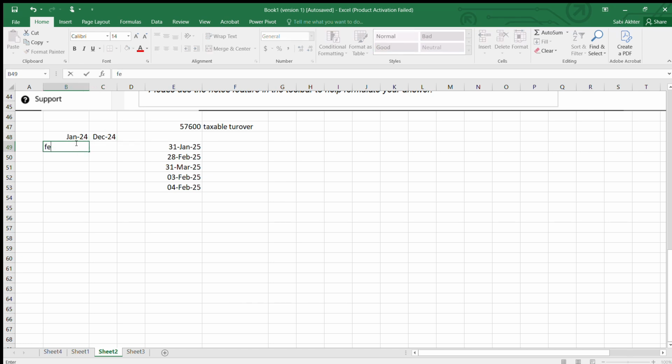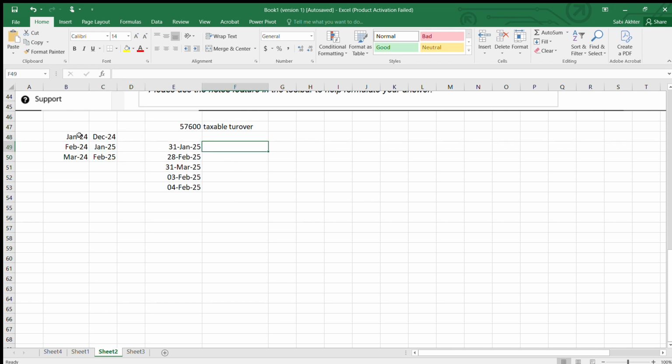Then we'll start from Feb 2024. So when it goes to Feb 2024, you have to keep on adding one more month, Jan 2025. Then if you start from March 2024, it would be Feb 2025. Always you have to keep on going 1 month ahead for 24, and then in 25 also you will keep on adding 1 month. If you see this from March 24 to Feb 25, it's always 12 months. Here also is 12, here also is 12, here also is 12. That's how you do it.